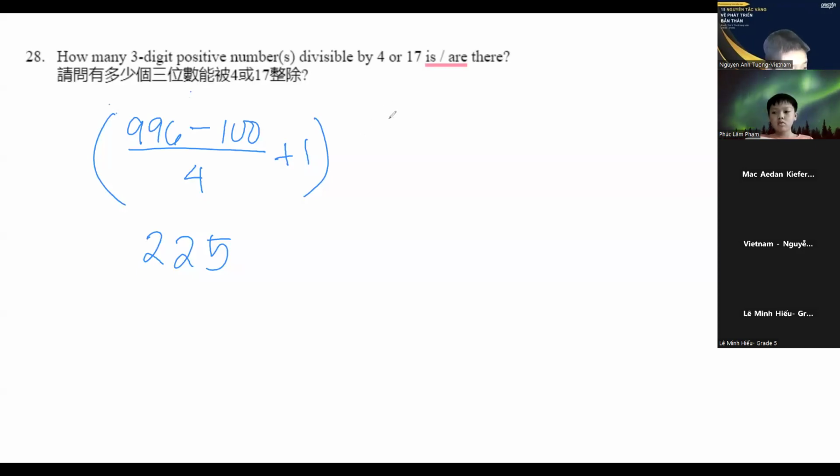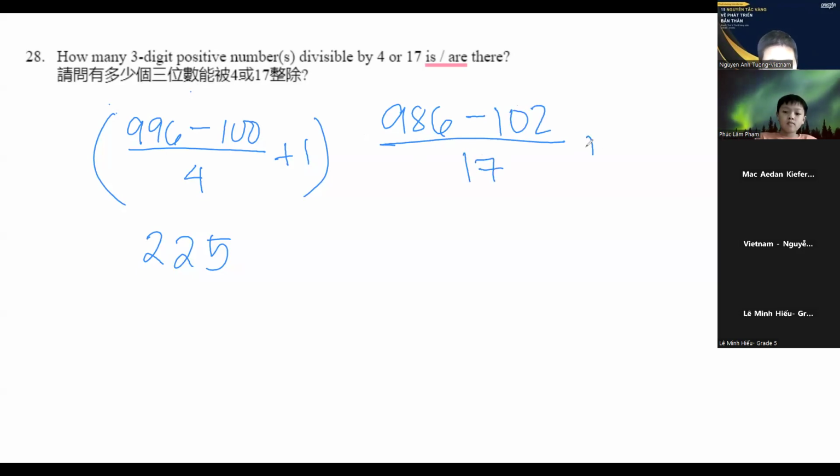So now we get how many numbers are divisible by 17. 986 is the largest 3-digit number divisible by 17, minus 102, over 17, plus 1. So 986 minus 102 is 884, divided by 17 is 52, plus 1, 53.